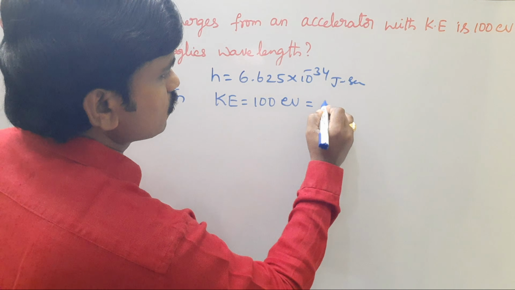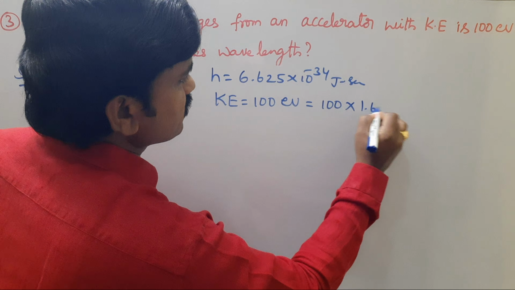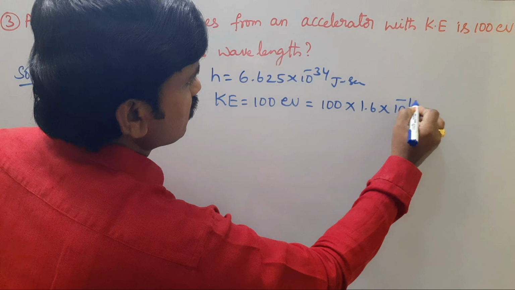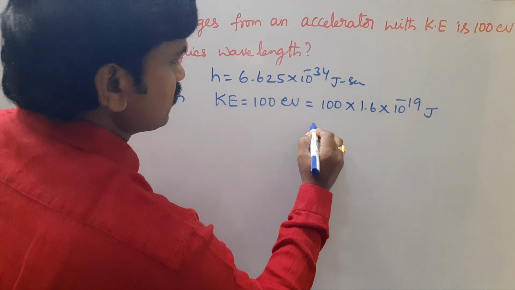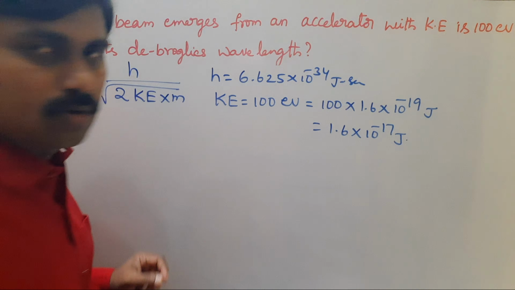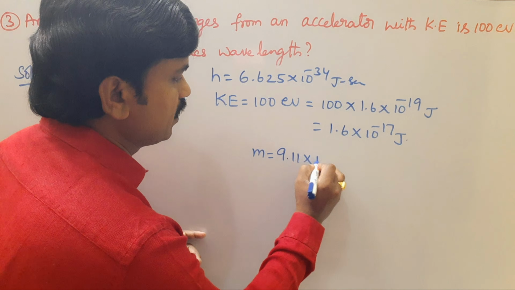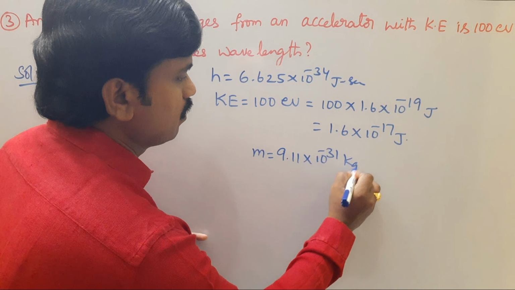So 1 electron volt is equal to 1.6 × 10^-19 joule, or 100 electron volts is equal to 1.6 × 10^-17 joules. And mass of electron m is equal to 9.11 × 10^-31 kg.